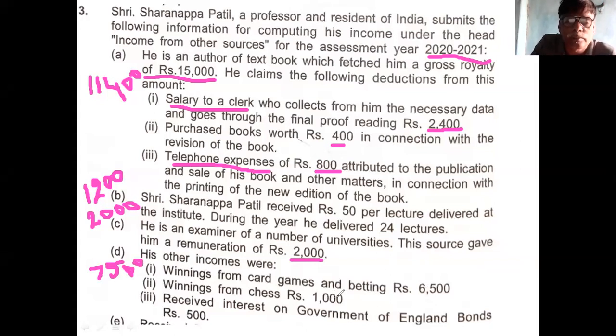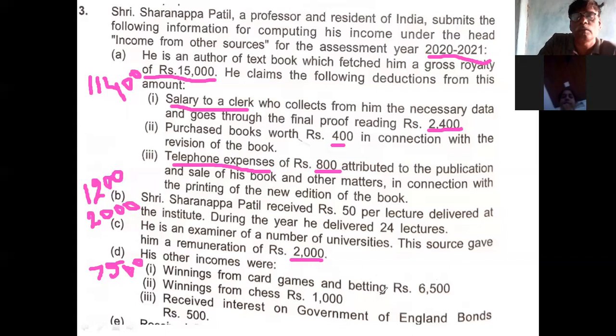If the amount received is more than 10,000, then you have to gross up. Remember this. Remember properly: only if these are more than 10,000 do you gross up. If it is received income you gross up; winning means it is already gross income. So 7500 is the winning, the casual income.